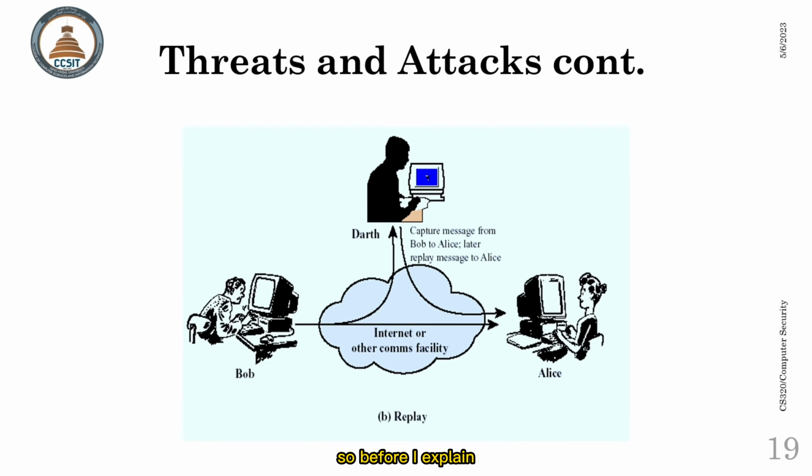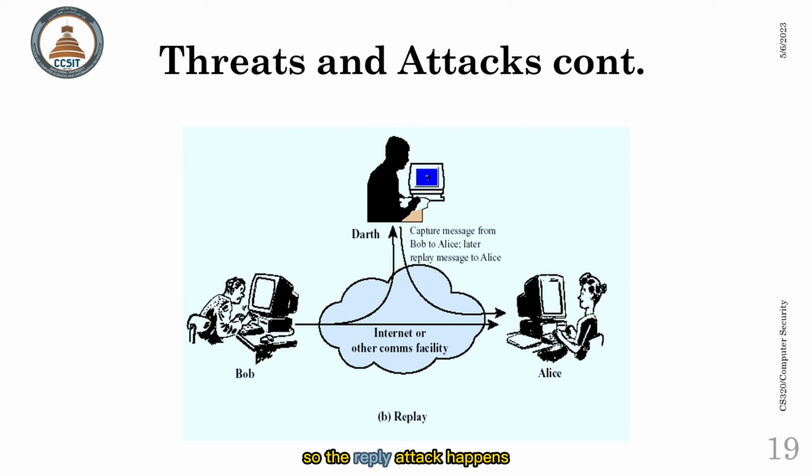So before I explain the replay attack, first we need to know what traffic is. Traffic is the network link that connects the sender to the receiver. In our case, the sender is Bob and the receiver is Alice. So the straight line that you see that connects Bob and Alice, this is the network or the network link.